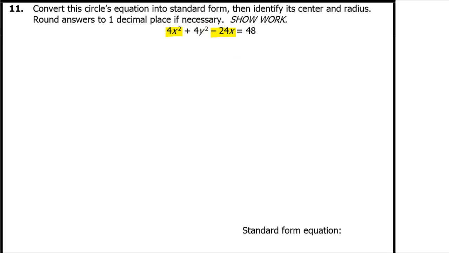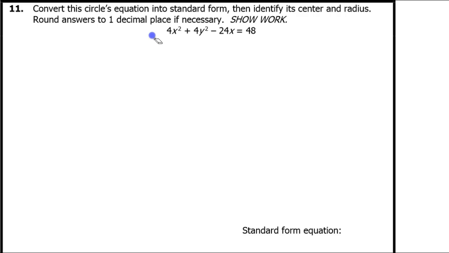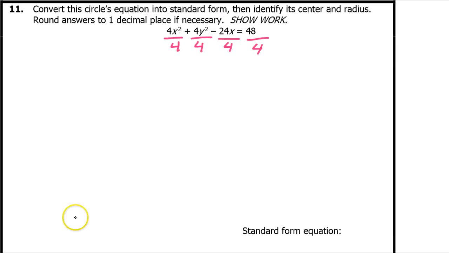Actually, before I do that, I'm noticing that all of these are divisible by 4, so there's no reason not to go ahead and divide everything by 4. So that's going to give me x squared plus y squared minus 6x is equal to 12.